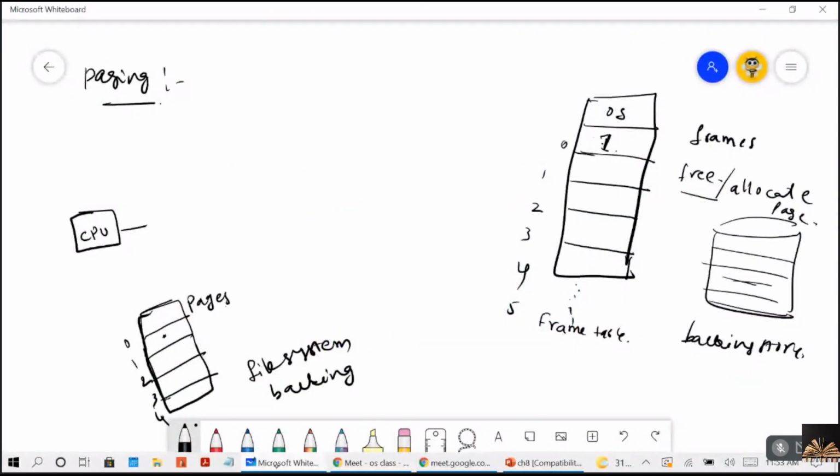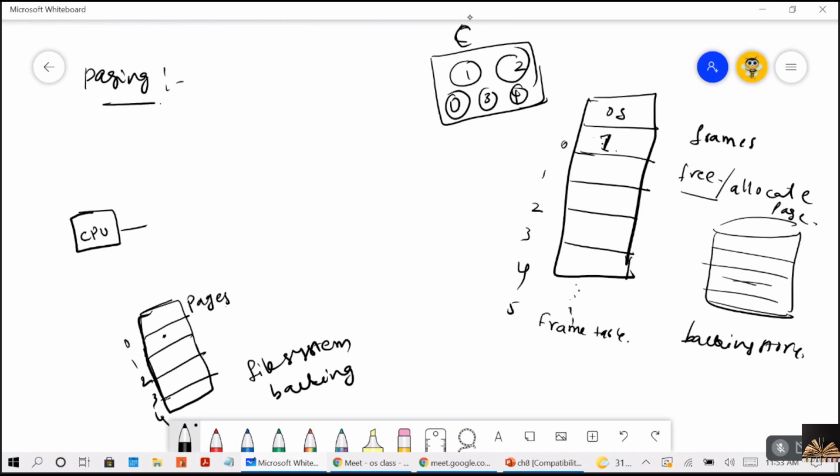So here the frames can be empty or can be assigned to any page. You have a program, say C program code, and there are some other routines in the program. All will be stored in terms of pages: page 1, page 2, page 3, page 4, like that, just like segments. So we divide the program into pages, your physical memory is divided into frames, and your program can be loaded into the physical memory in non-contiguous locations.